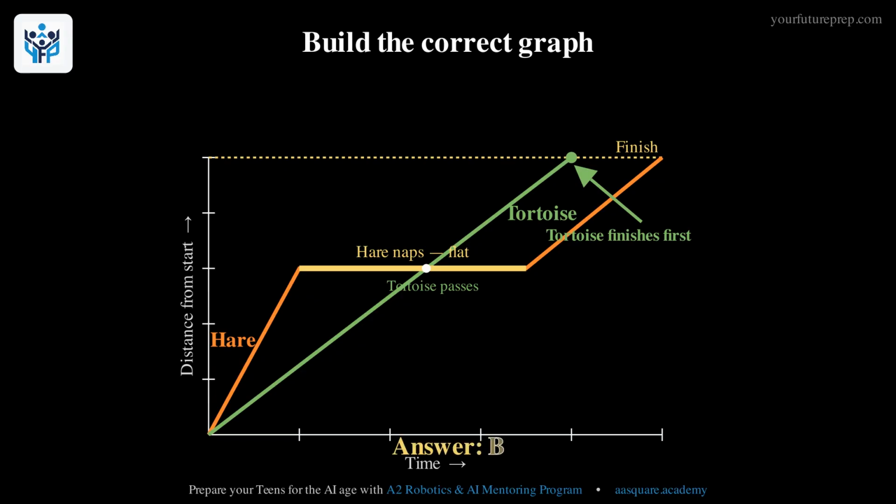A straight tortoise line, a flat nap for the hare, and the tortoise crossing the finish first. Only graph B shows all of that. The answer is graph B.